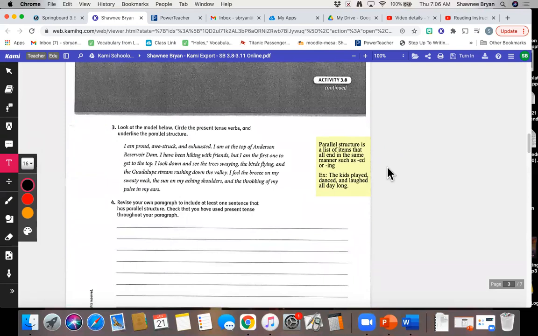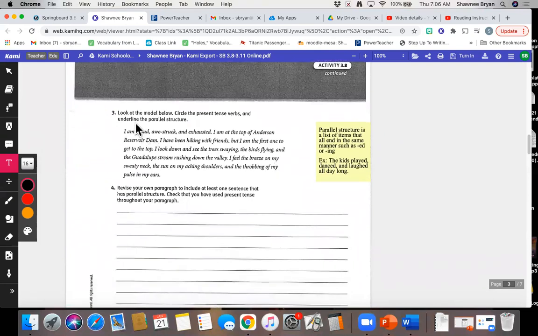We continue with 3.8 on the next page. It says, look at the model below, circle the present tense verbs, and underline parallel structure. Remember, verbs are action words. Parallel structure, I explained right here off to the right. It is a list of items that all end in the same manner, such as ed or ing. For example, the kids played, danced, and laughed all day long. This would be an example of parallel structure because everything in your list ends with ed.